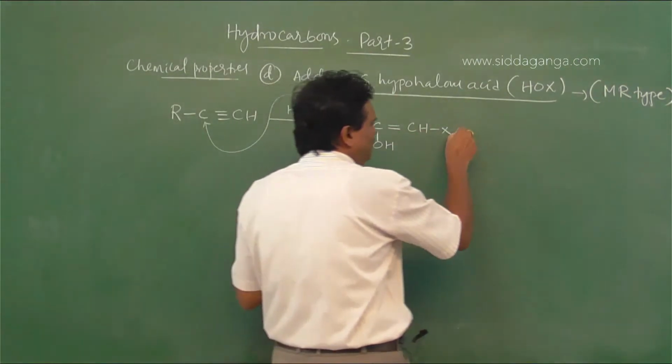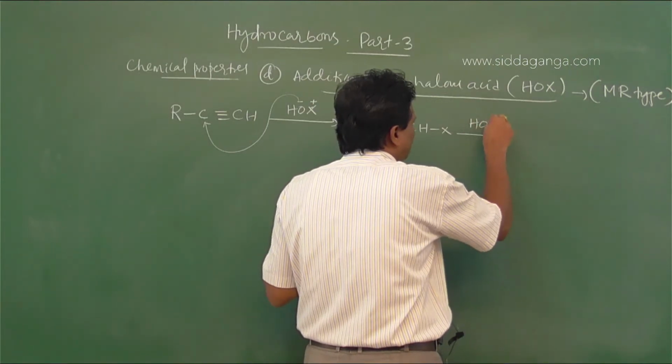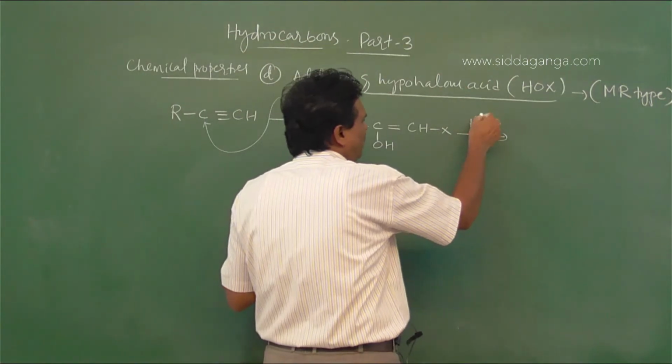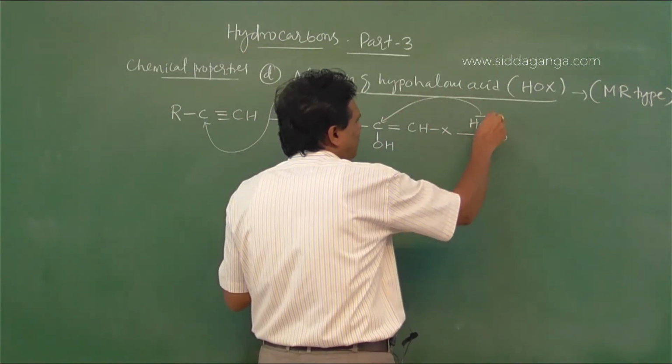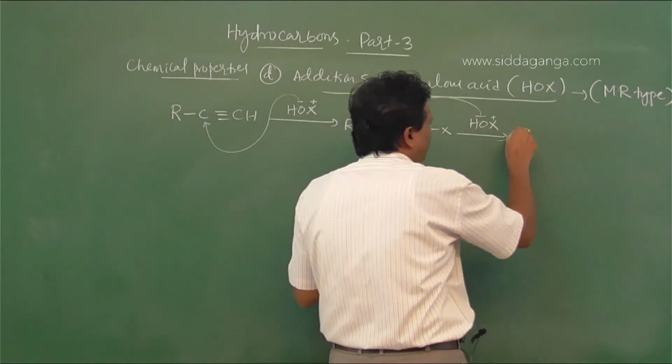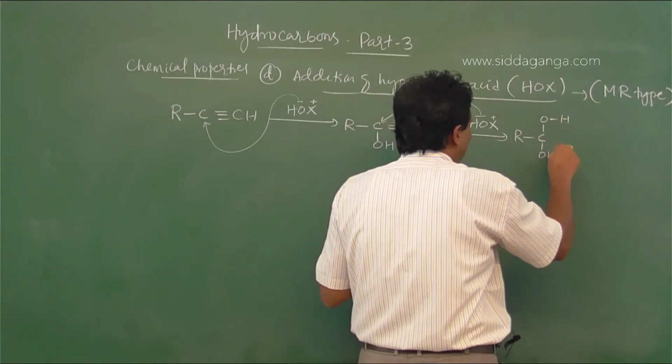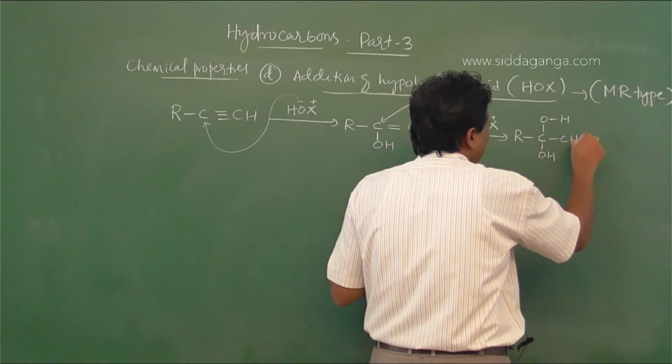Again it reacts with another molecule of HOX. So here the negative part adds on to this carbon to form RC(OH)2CHX2.